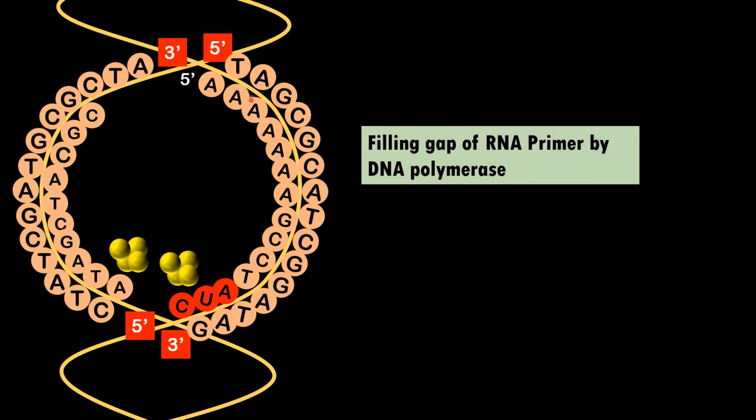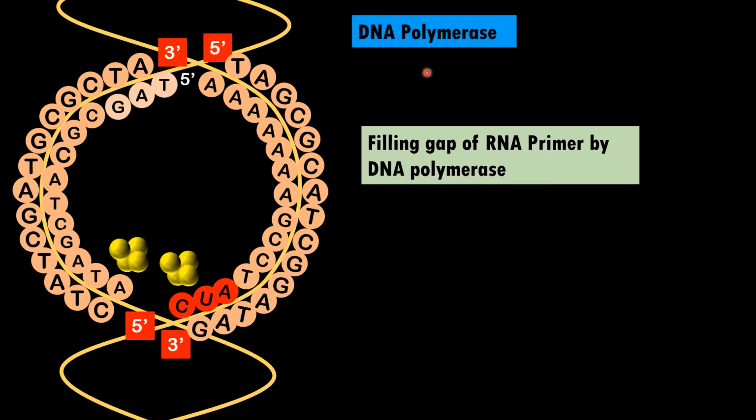Now students, once the primer is removed by the enzyme called RNase, then this gap of primer is filled by using the enzyme called DNA polymerase. What the DNA polymerase will do, it will simply form the new stretch of DNA in place of the RNA primer. So this is the gap which is produced due to the removal of the RNA primer.